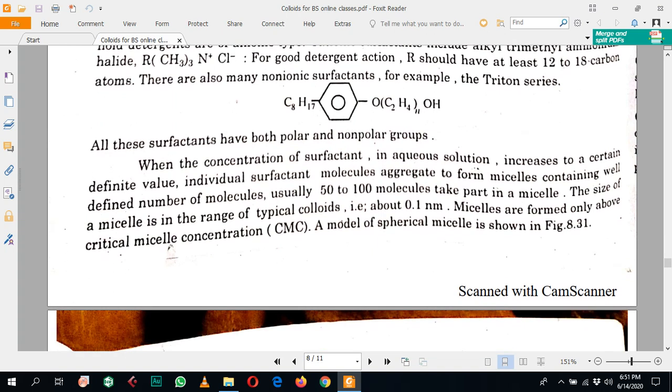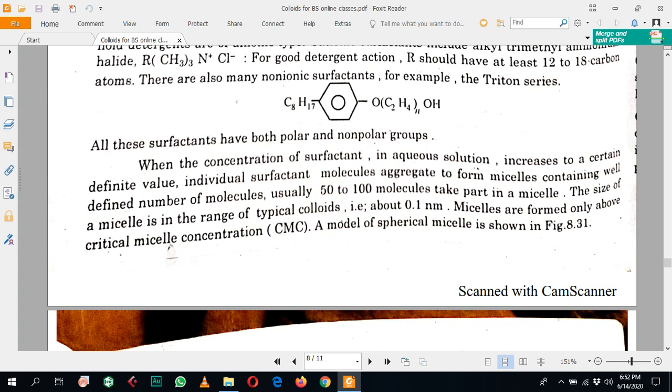When the concentration of the surfactant is increased to a specific level, these surfactants form micelles. As we know, if a substance has a polar end and a non-polar end, the hydrophobic hydrocarbon tails orient inward and all the hydrophilic polar ends are attracted toward the water.